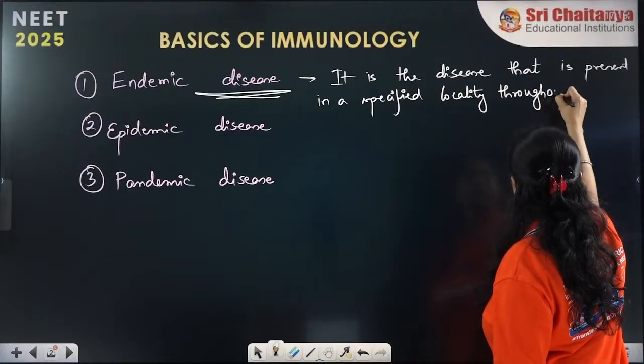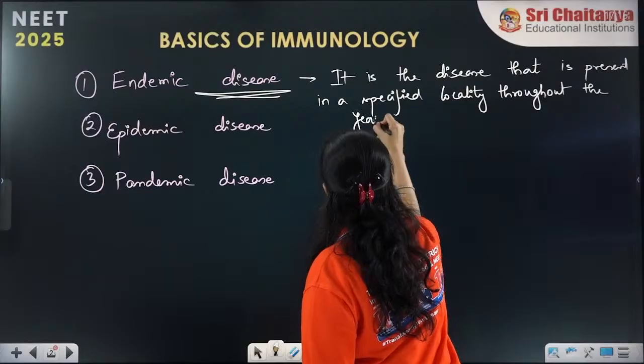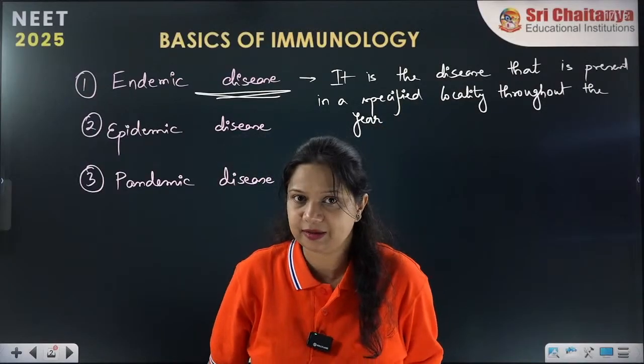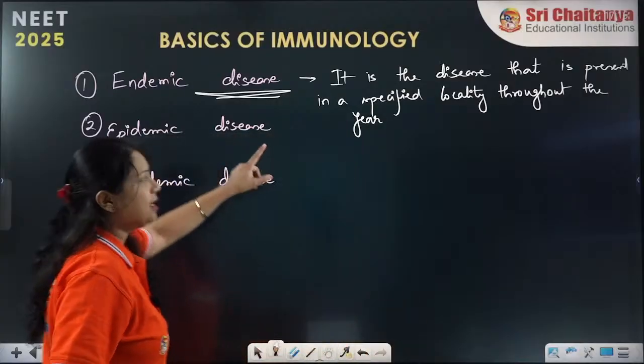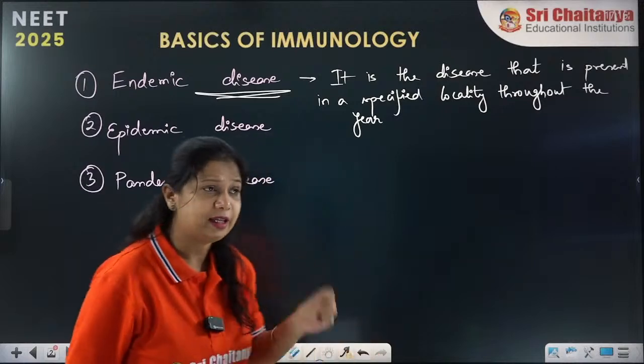If it is present in a specified locality throughout the year, it is called endemic disease. Okay. So this is endemic, which is only specific to a geographical area.